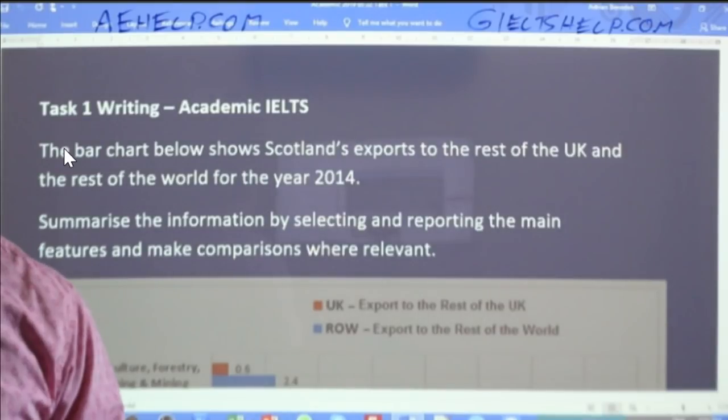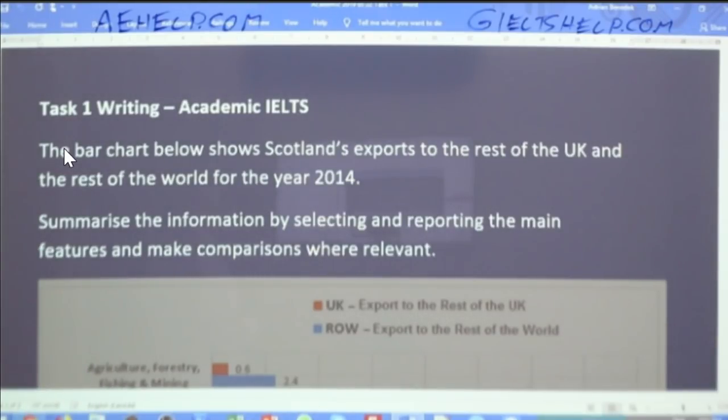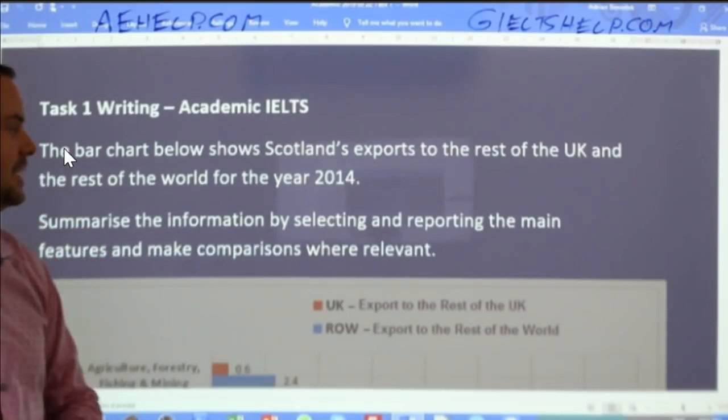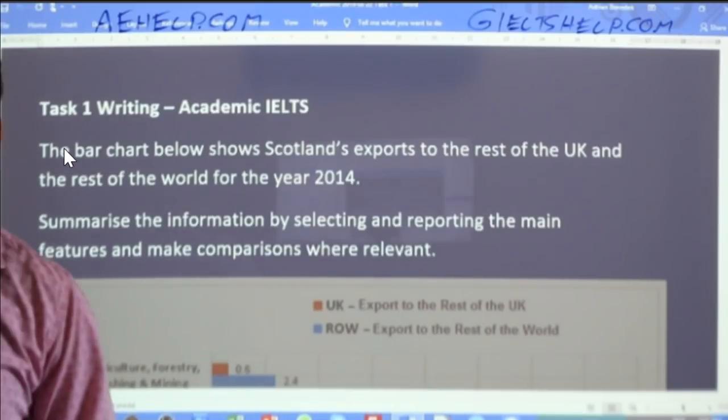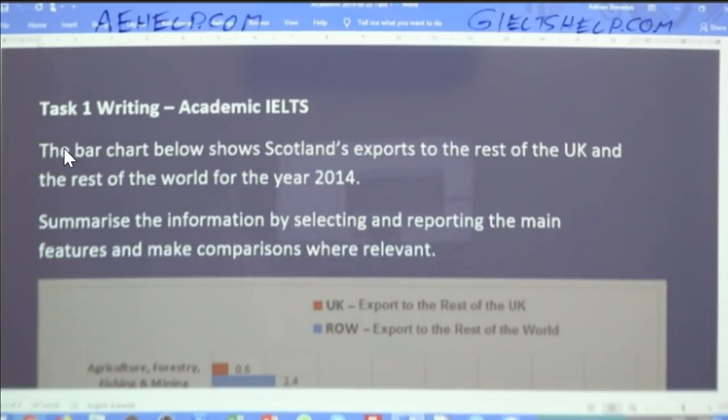Begzod, I bet you're thinking, wow, that looks familiar. And it is. I borrowed your question. Thank you for submitting that one, Begzod. All right, summarize the information by selecting and reporting the main features and make comparisons where relevant. So it's a very typical type of bar chart question.